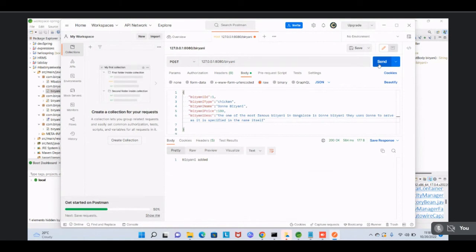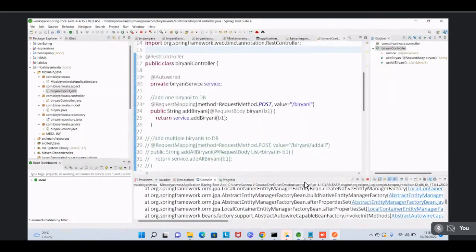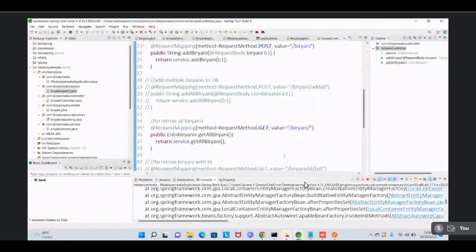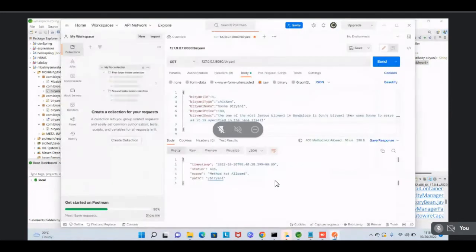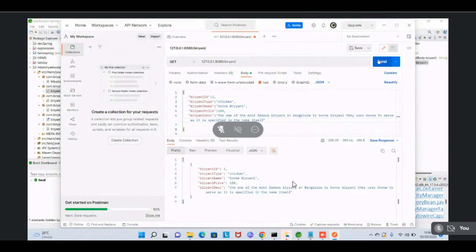Very good, Pranshu. Now try to get that value. Check with the mapping value first. You have mentioned biryani and slash also. No, no, no, don't remove it, as of now. So give the slash here. Yeah, we are getting it.